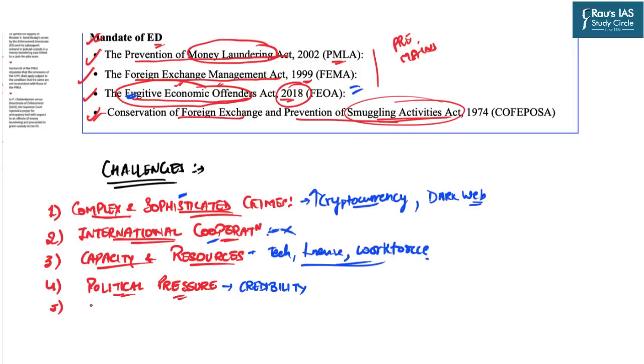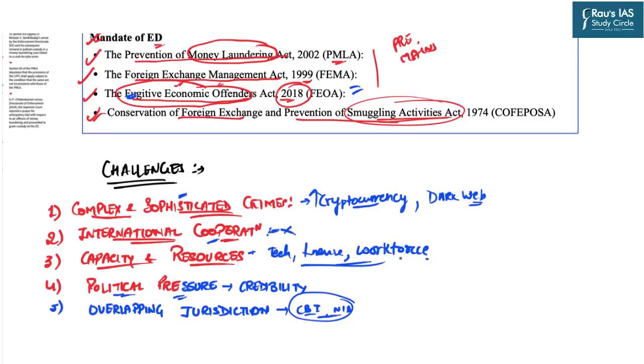And the last challenge is the overlapping jurisdictions. This overlapping jurisdiction with other agencies like Central Bureau of Investigation, CBI, NIA, etc. many a times comes in conflict with the mandate of the ED also, and therefore the interagency coordination also becomes difficult. So these are certain challenges which can help you to write as points in your answers.